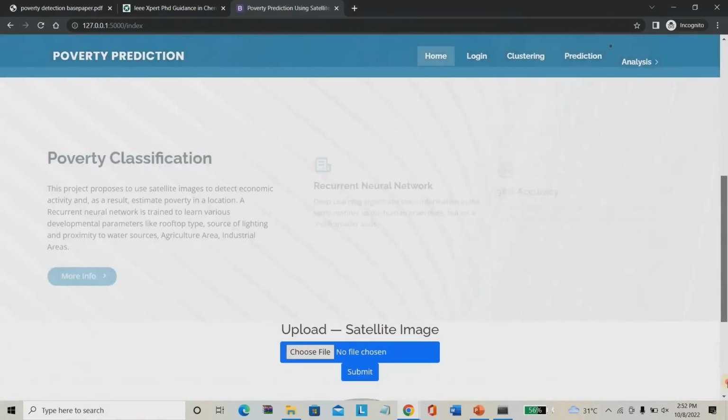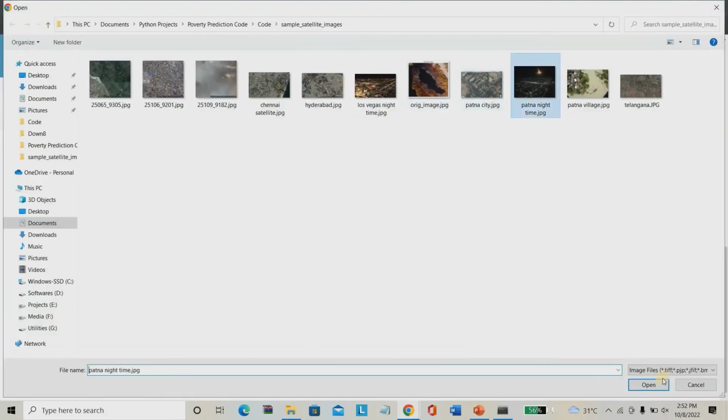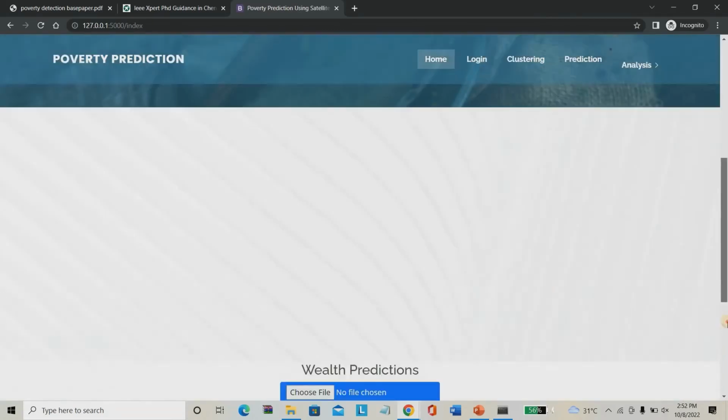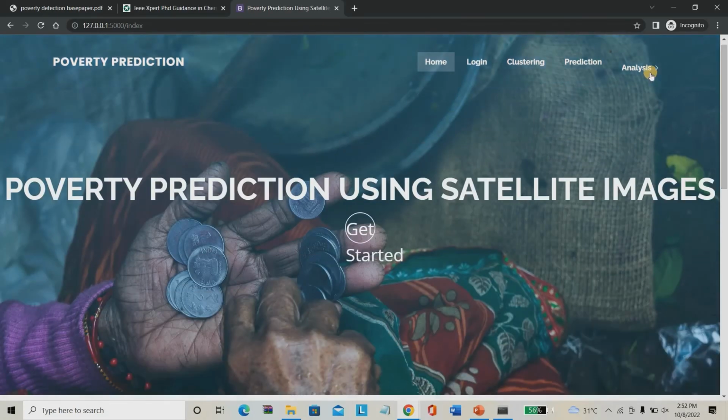For example, choosing Patna images, nighttime images, you can give any images, any city, not an issue. So while checking the Patna images, the classification was medium. The Patna, Bihar state, wealth index was 0.89. It will predict everything very perfectly. You can choose any places. The output will be very perfect. So we can make some analysis based on that.